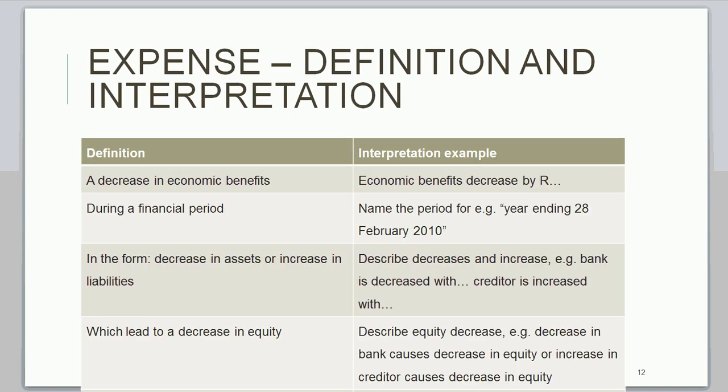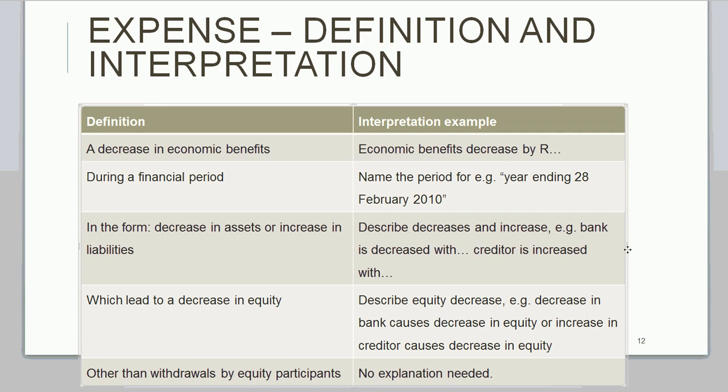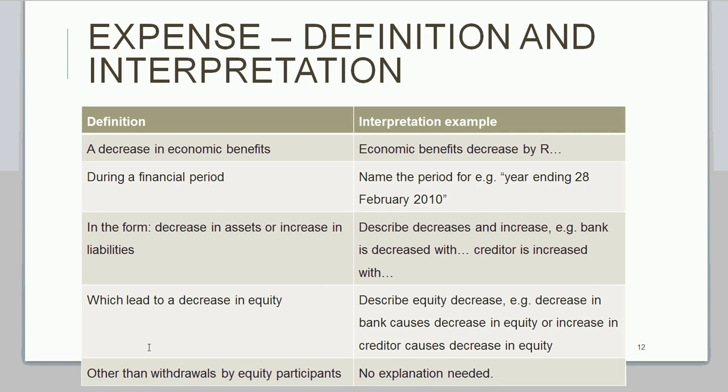Our next element under discussion is an expense. So an expense also has its own definition, and it says it's a decrease in economic benefits during a financial period in the form of a decrease in assets or increase in liabilities which lead to a decrease in equity. And then there's also a last part that you can't see, there we go, other than withdrawals by equity participants.